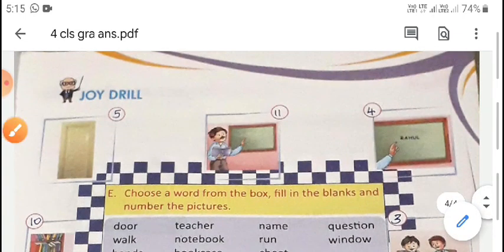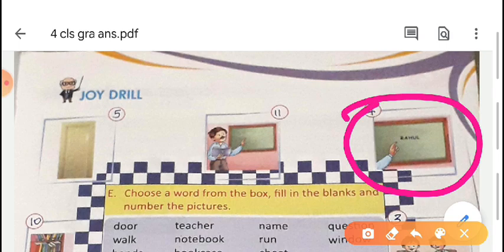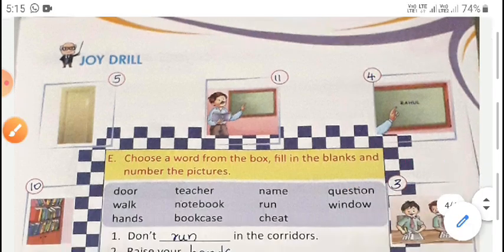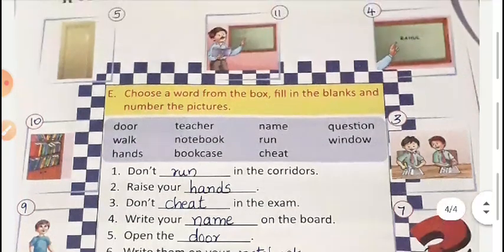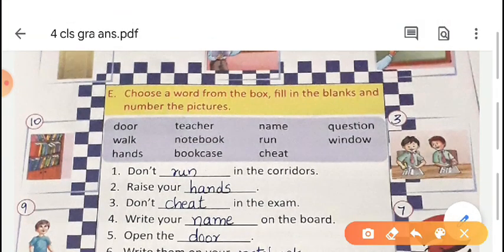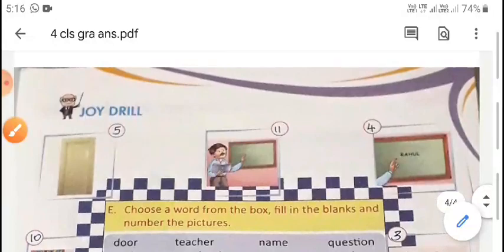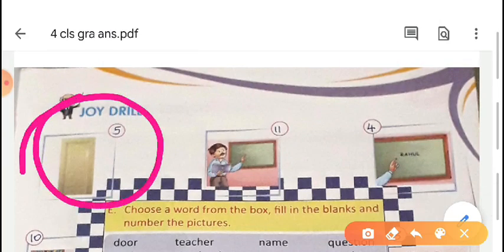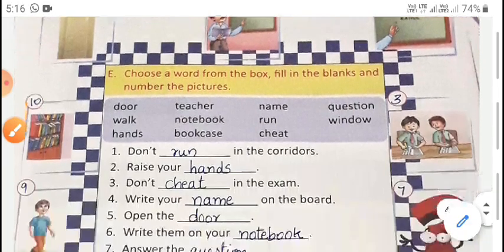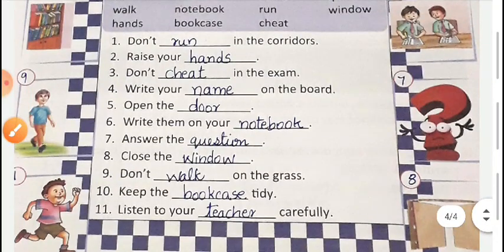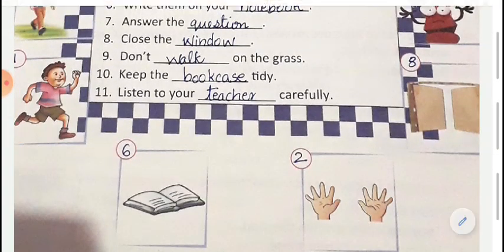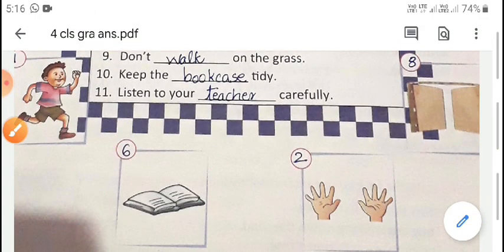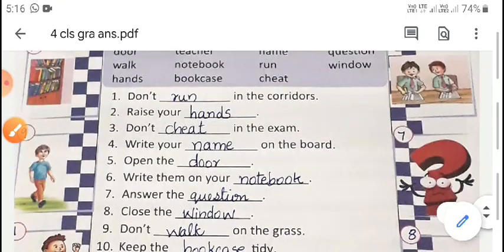The picture is on this side. Now fifth one, "Open the door." Okay, the picture is here. Now sixth question is, "Write them in your notebook." Where is the notebook? Here. This is the picture, and you have to write the answer in those blanks.